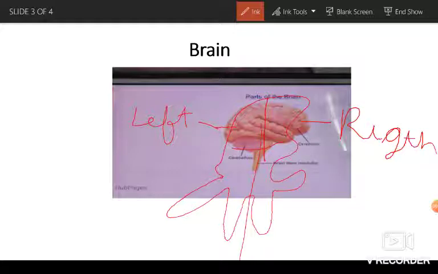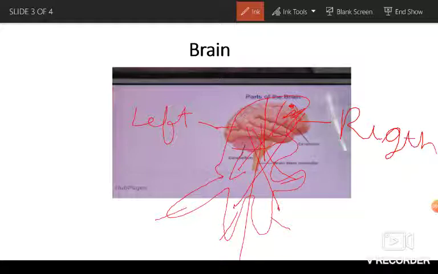This right brain controls the left part of the body. See, this hand is controlled by this side of the brain, and this hand is controlled by this side of the brain, and this leg is controlled by the opposite side of the brain.